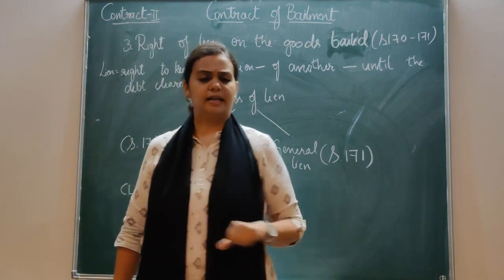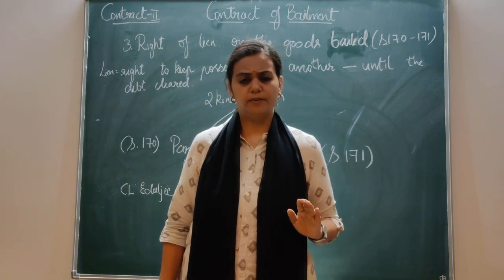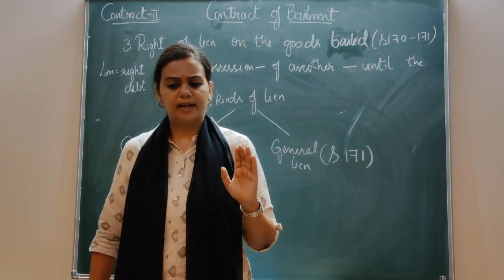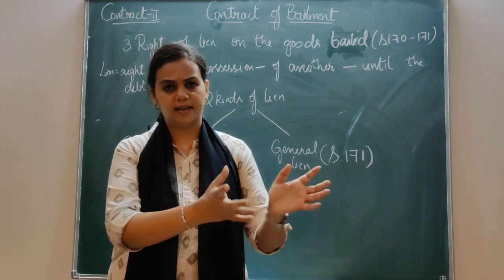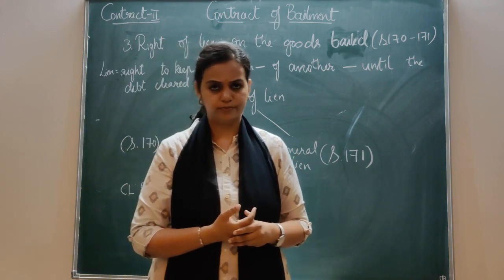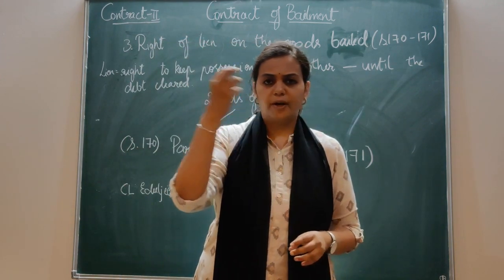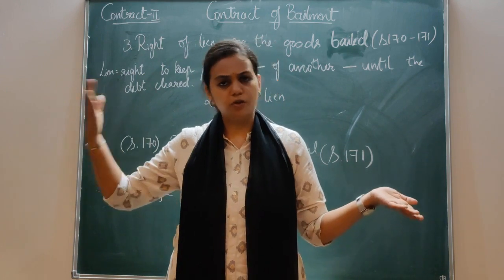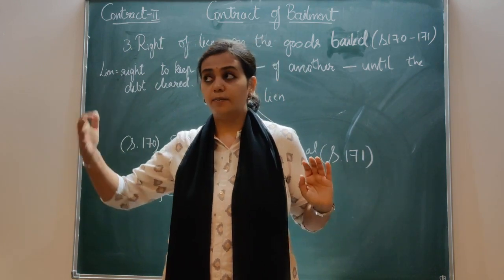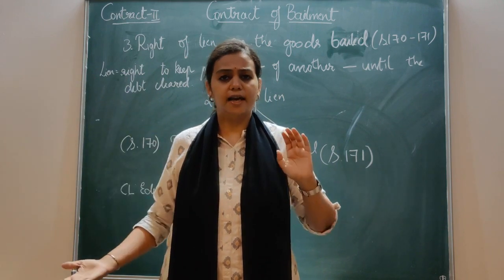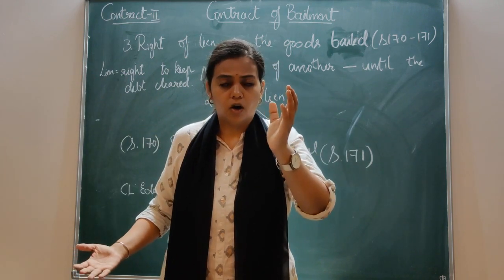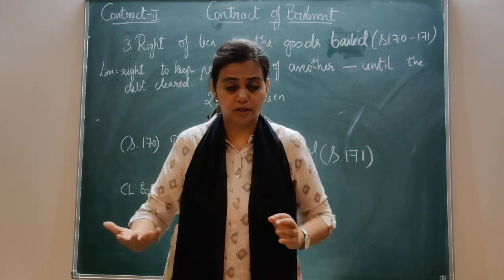I'll break it down and tell you. It says very simple. Under the contract of bailment, the bailee has taken some goods in his possession. There is a purpose for which the bailor has given the goods to the bailee, and that purpose is accomplished. How is it accomplished? He has used a skill or put in his labor for that.